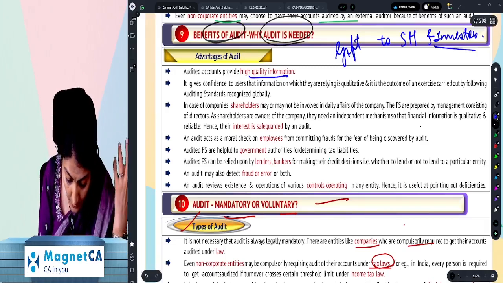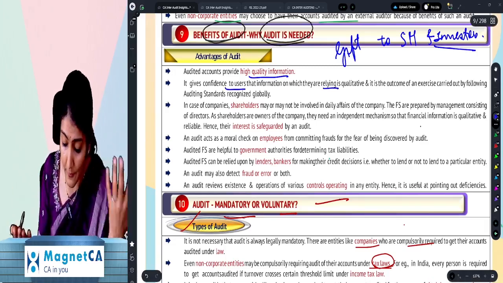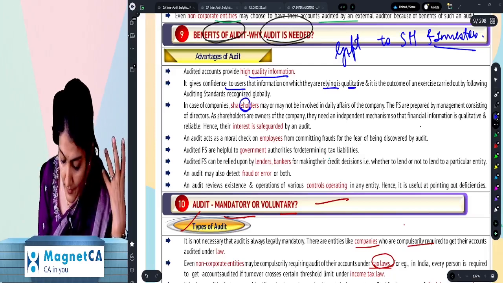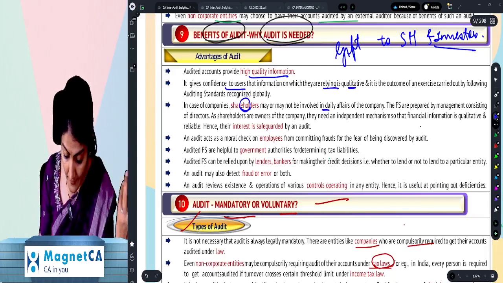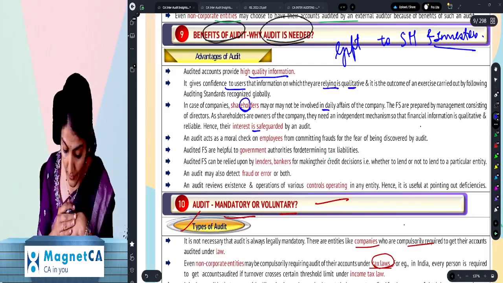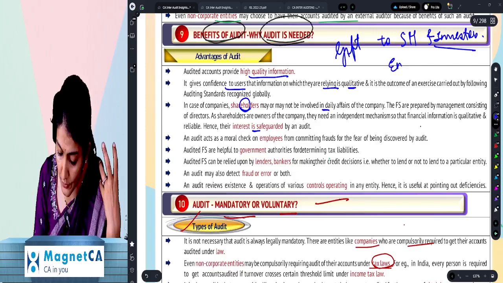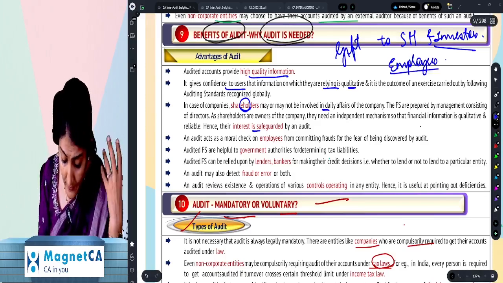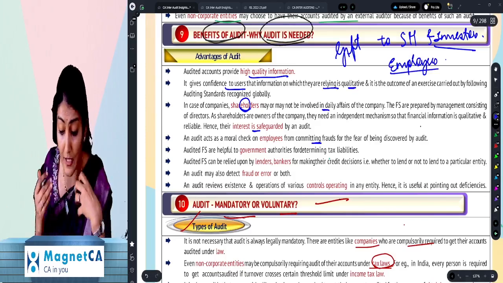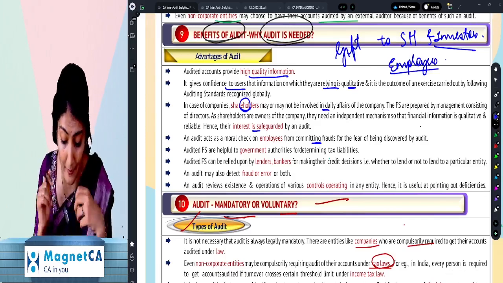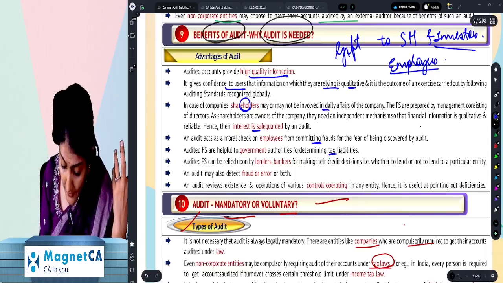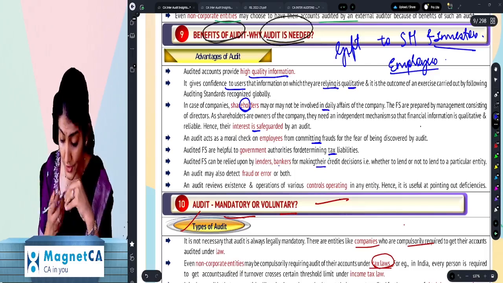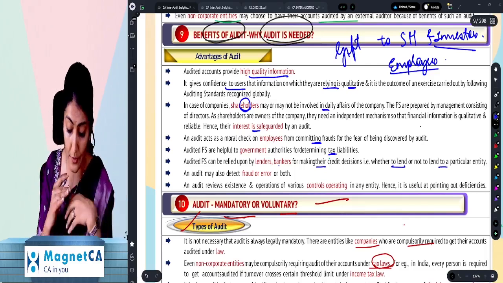Then also it gives confidence to the users that the information that they are relying on is qualitative. And in case of a company, shareholders may not be involved in day-to-day affairs, right? So interest is safeguarded by audit. Then moral check on employees. So you can also add the employees, trade union ka point of view. And employees, it can be a moral check on employees from committing frauds for the fear of it being discovered by audit. Then government authorities for determining tax liabilities, lenders, bankers for making their credit decision, whether to lend or not to lend to a particular party.